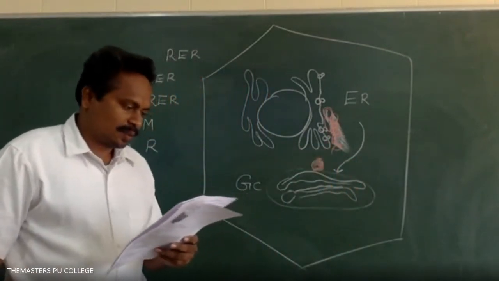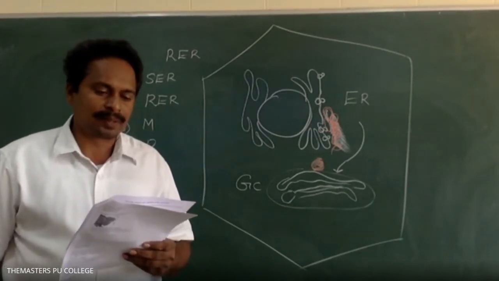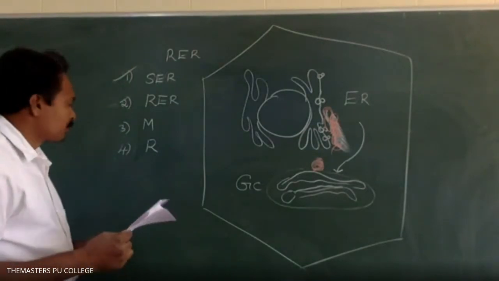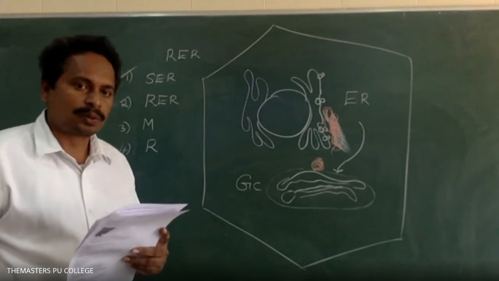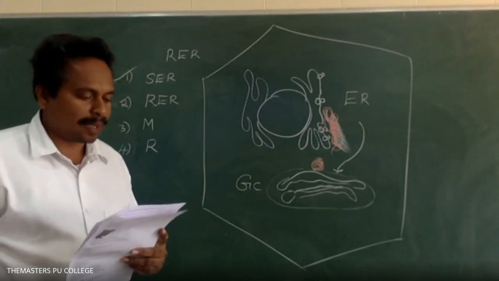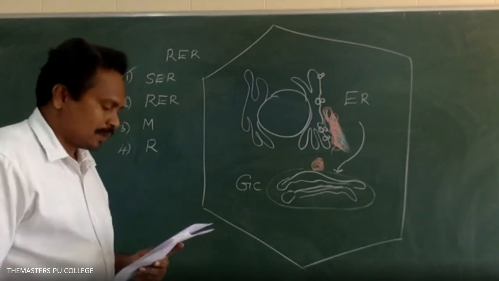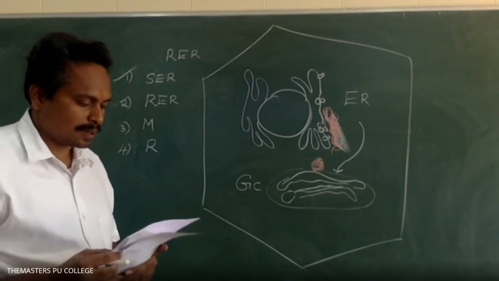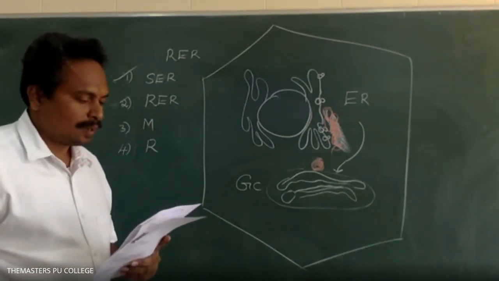Right, what is the answer? A number of proteins present on the endoplasmic reticulum are transferred to the Golgi apparatus. Option 1 is vacuoles, option 2 lysosomes, option 3 plastids, option 4 is Golgi apparatus. Yes, the fourth option is the correct answer. Golgi apparatus.